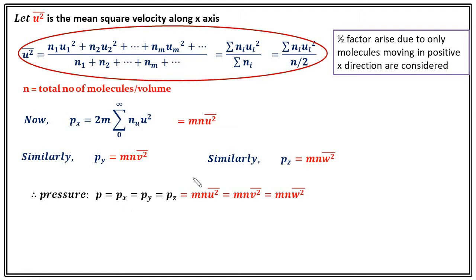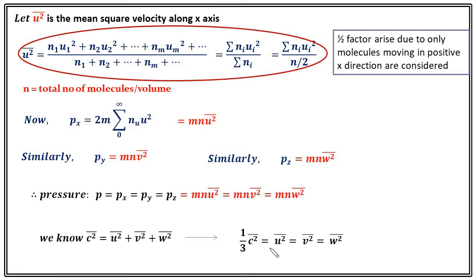If you look at this equation, you can say u square bar equals v square bar equals w square bar. Using this relation, the expression turns out to be like this.